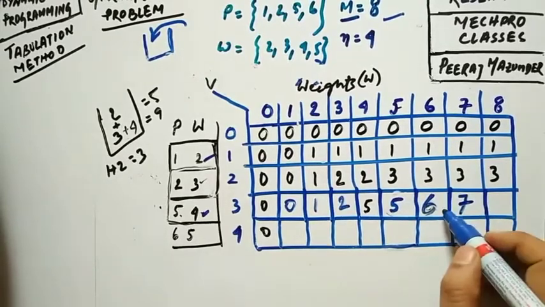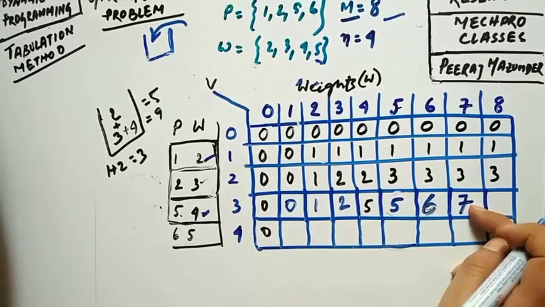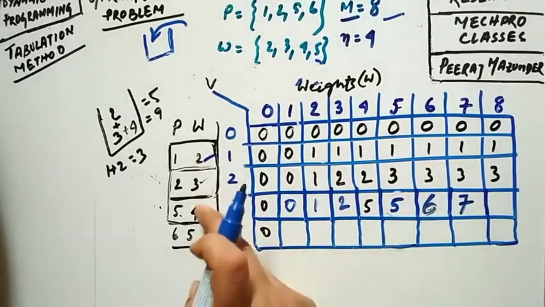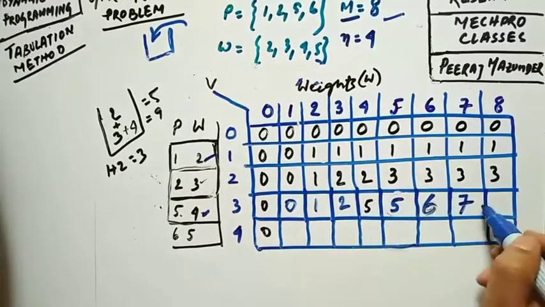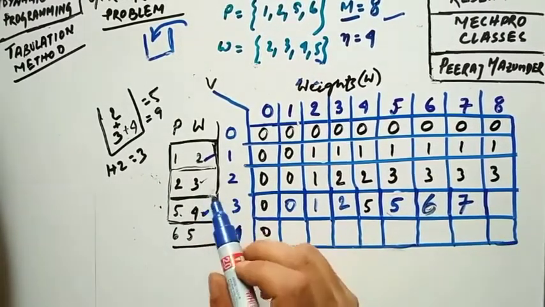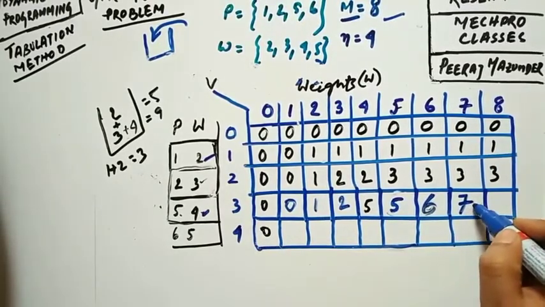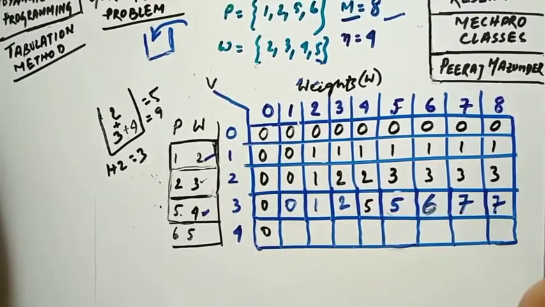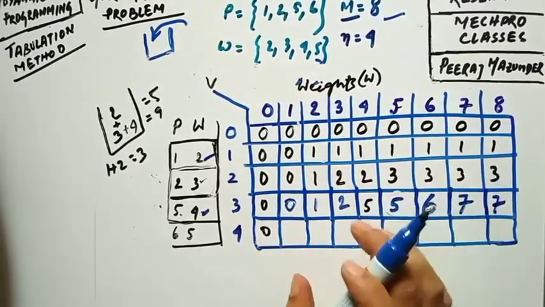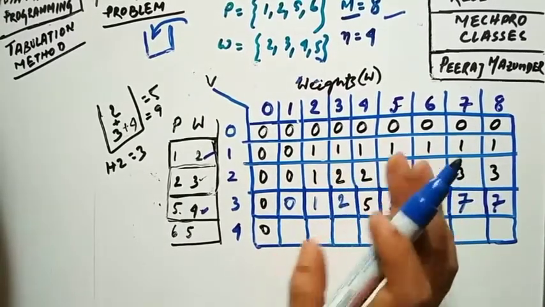And this one, what will be the value at this one? Look, 7 is the last one. If we consider these 4 plus 3, 2 weights, that is 7, the last one. So considering these combinations, if you go on increasing, this profit will remain 7 as it is, just like the previous one. Okay, now I think it is more or less clear to you. If you are still having any problem, I can help you out. Just write to me in the comment.